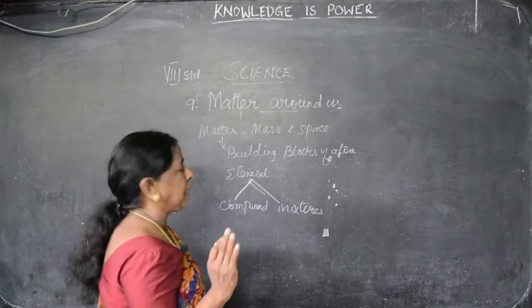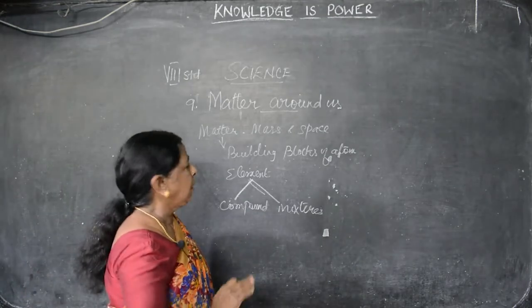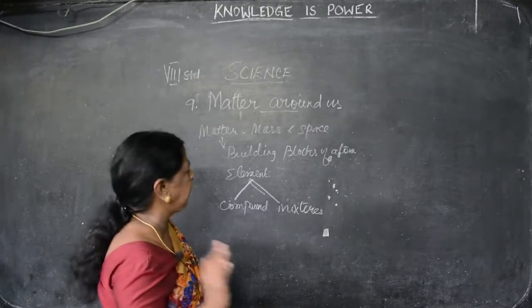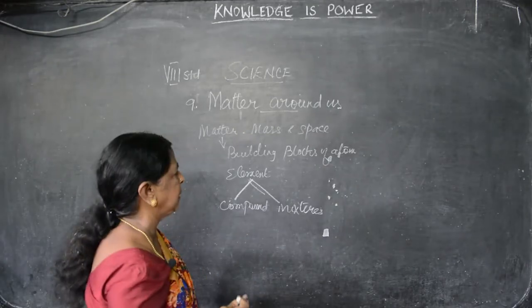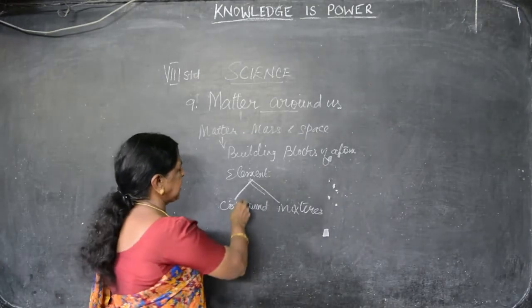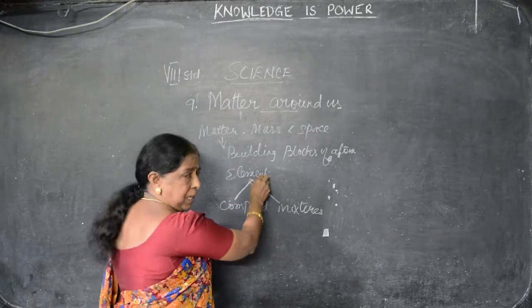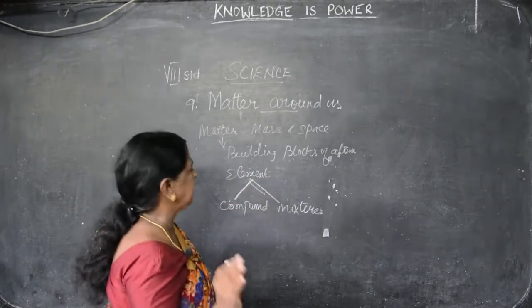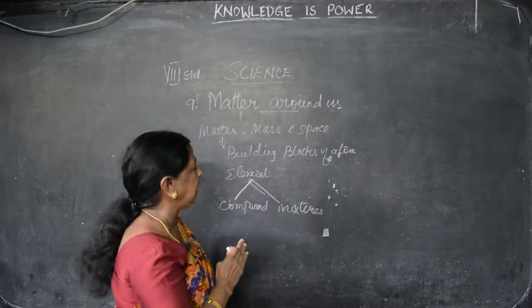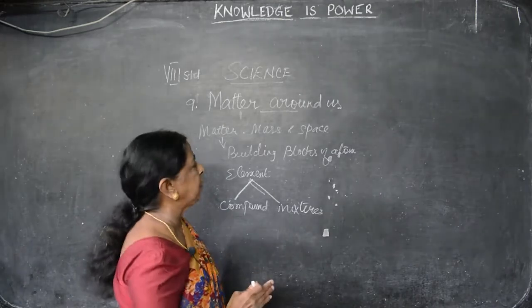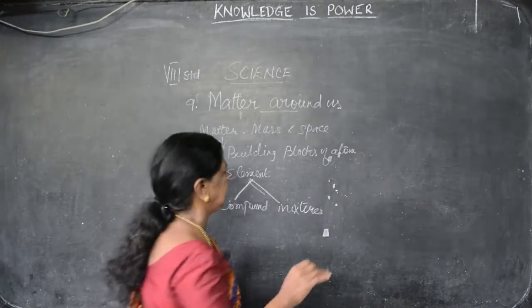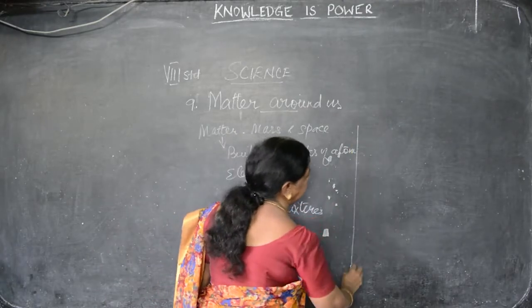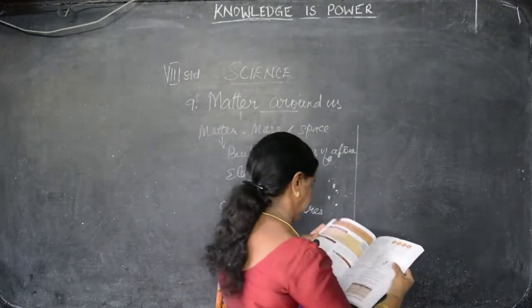Totally there are about 100 elements that we find so far. All the elements are arranged in the Mendeleev periodic table according to their atomic numbers. That we will see in the higher classes. Just as we have our names, elements also got names. The scientists named elements in 4 ways. What are the ways?